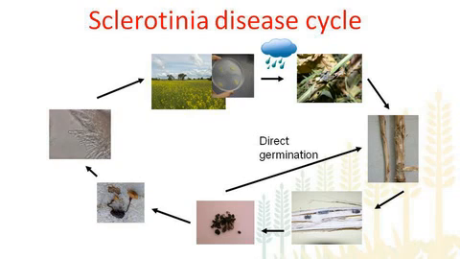Under favorable conditions, these sclerotia germinate and produce apothecia, which are tiny fruiting bodies. They resemble mushrooms, but they are very small in size. They rarely exceed 5 millimeters in length.